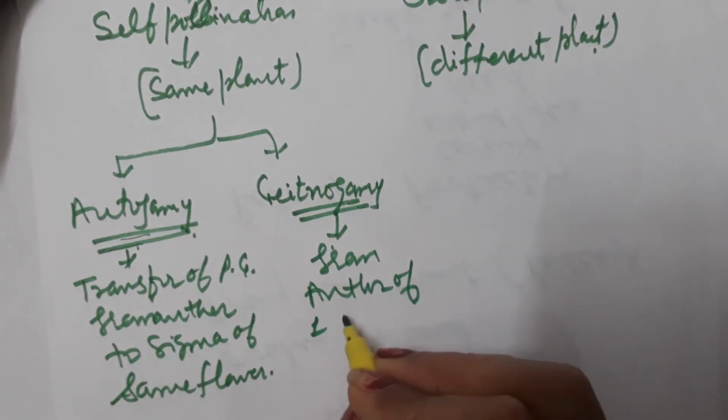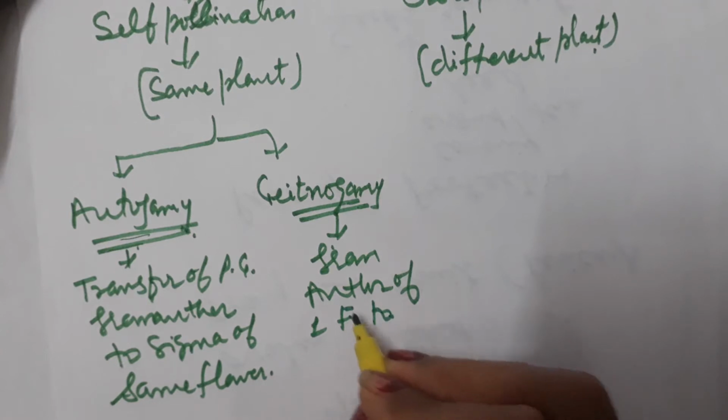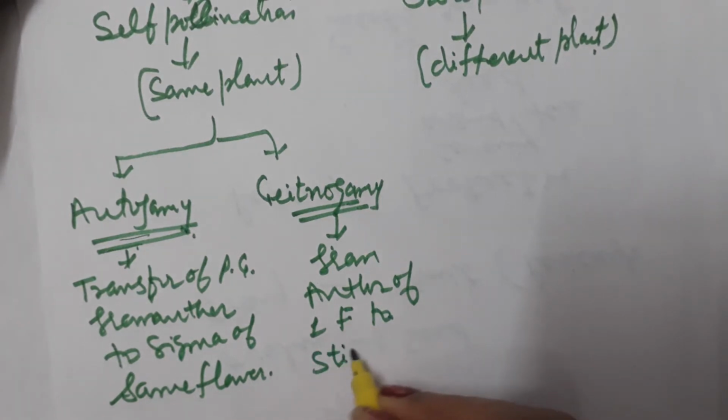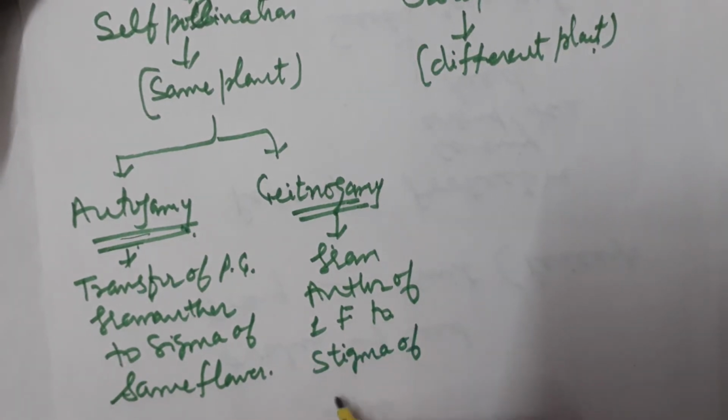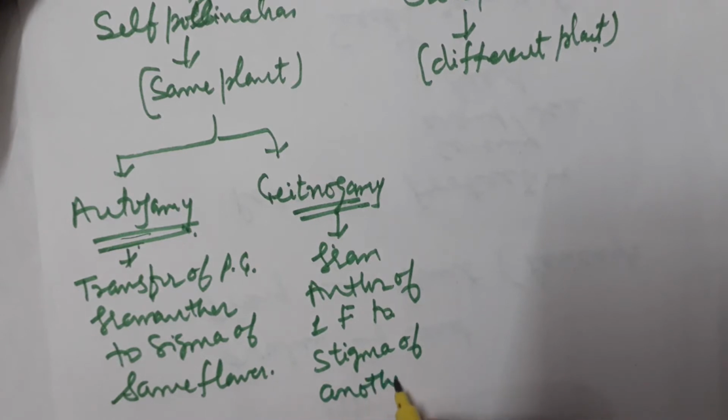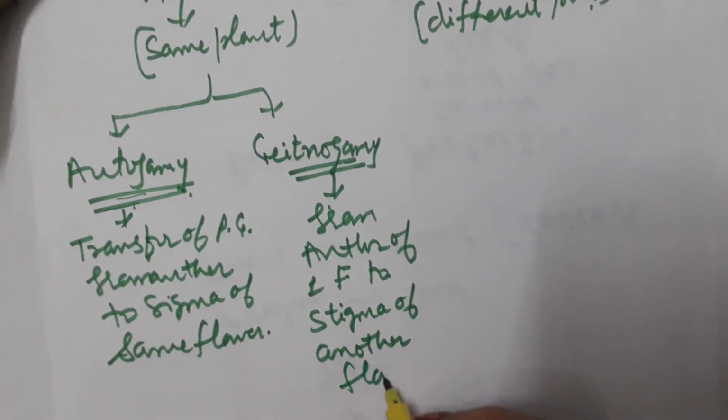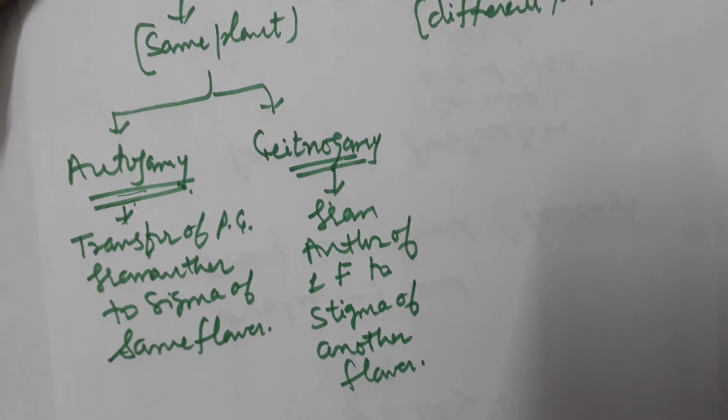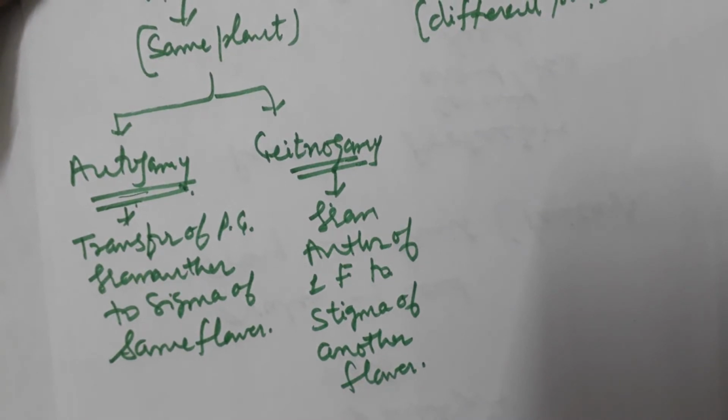Anther of one flower to stigma of another flower. Then it is known as the geitonogamy.